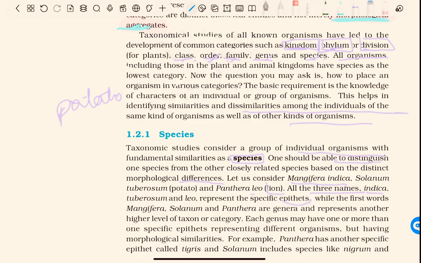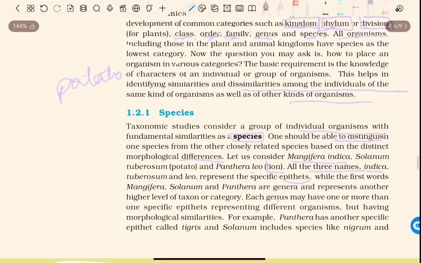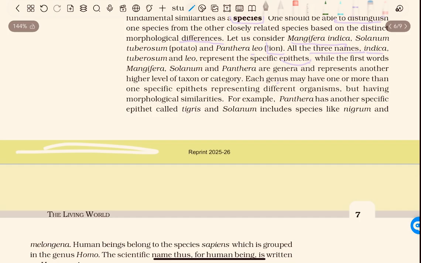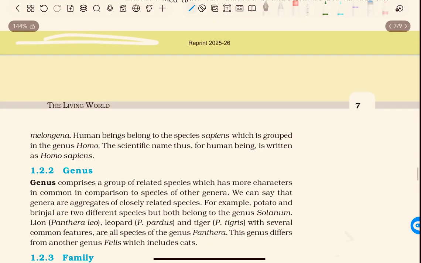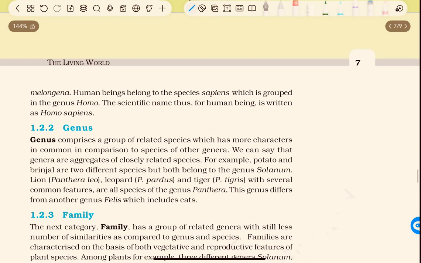Each genus may have one or more specific epithets representing different organisms that have morphological similarities. For example, Panthera has another specific epithet called tigris, and Solanum includes species like nigrum and melongena. Human beings belong to the species sapiens, which is grouped in the genus Homo. Its scientific name is thus written as Homo sapiens.